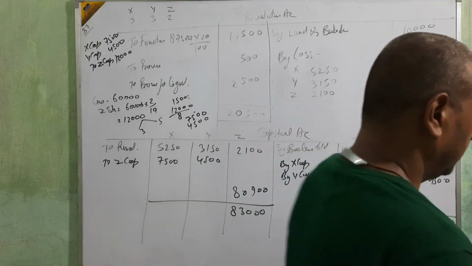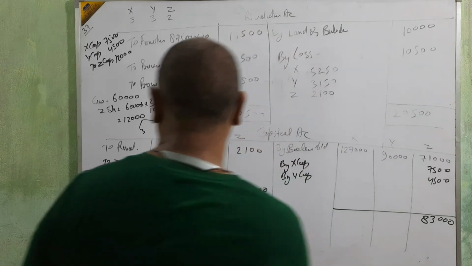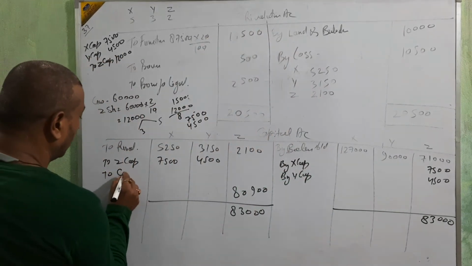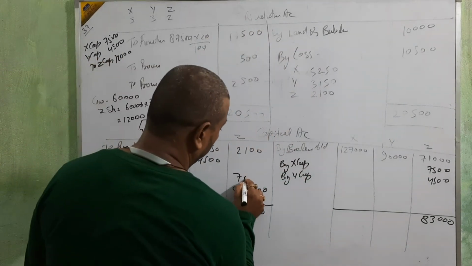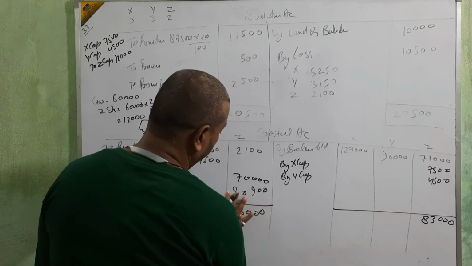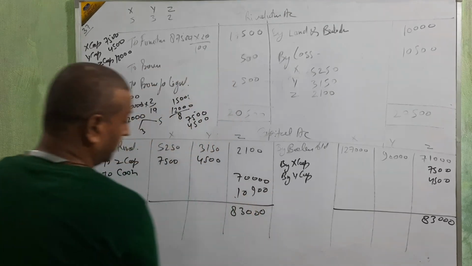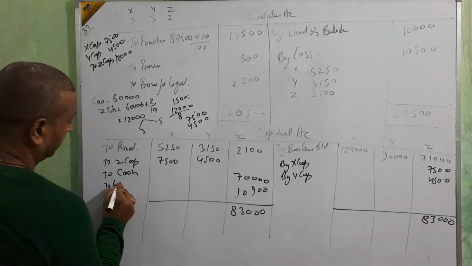Okay? In the question they have given 70,000. It means 70,000 to cash. Then the loan is 10,900.